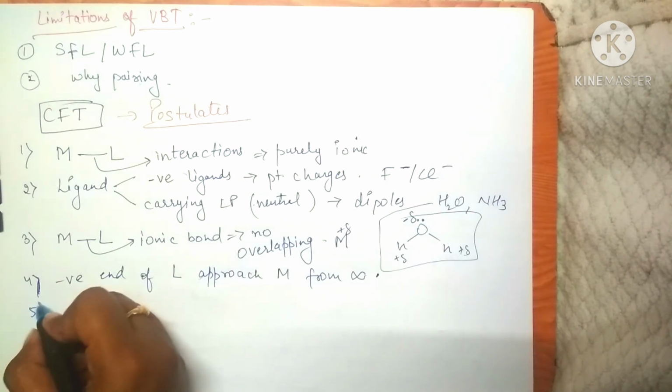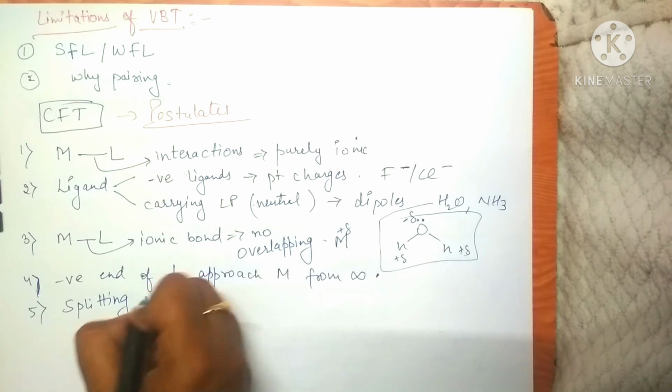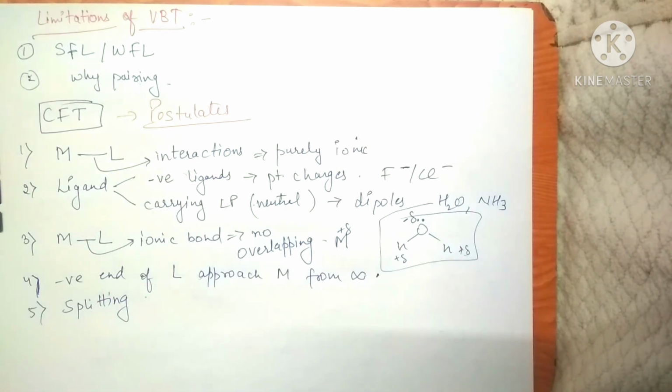After that, splitting of orbitals happens, which we are also going to discuss. So these are the basic postulates given by the crystal field theory, and based on these postulates we are going to see the splittings in various orbitals.